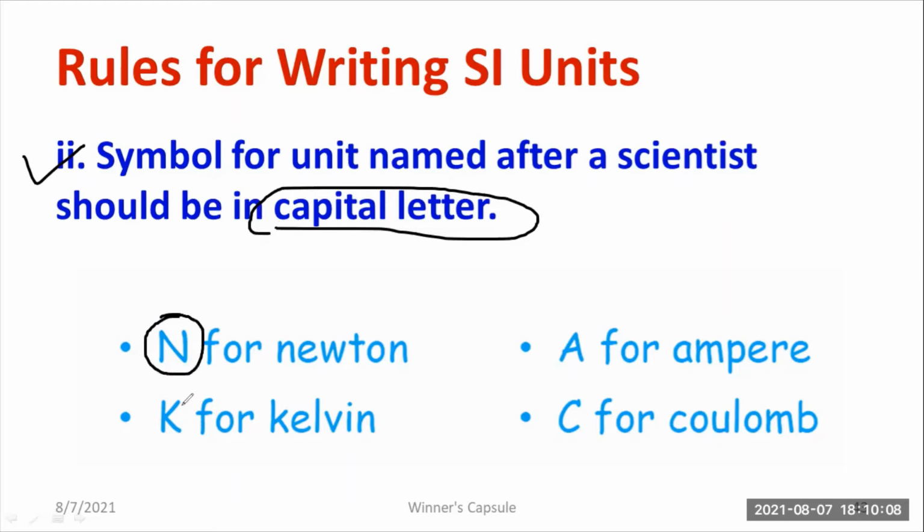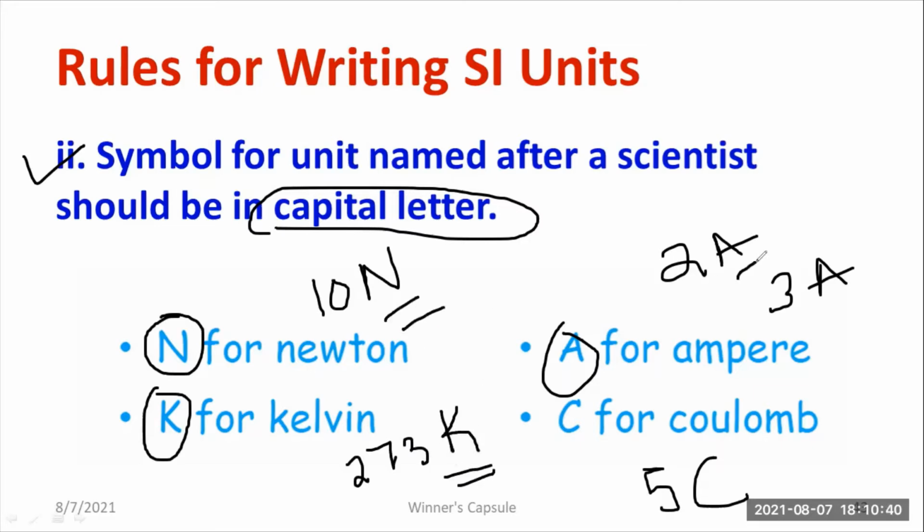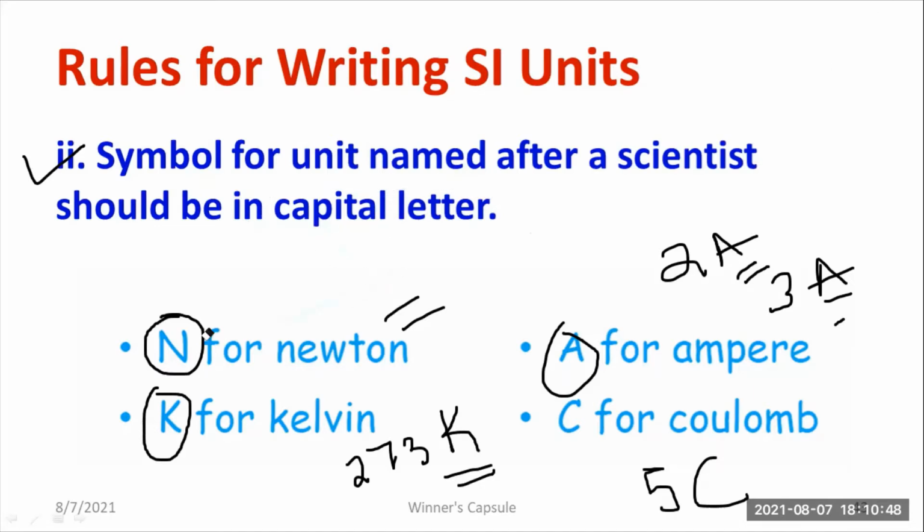So the N represents newton. If I write K, you have to understand this is the unit of temperature, kelvin. Then A for ampere. For example, 2 A, 3 A, 0.5 A. Likewise, you express the unit of current. And 5 C, a 5 coulomb charge, capital C. And 10 N, and 273 K. Capital letter, remember that. All should be capital letters. If I am only expressing the symbol, I need to follow the same rule. I think it is clear to you. Please make a note of this.